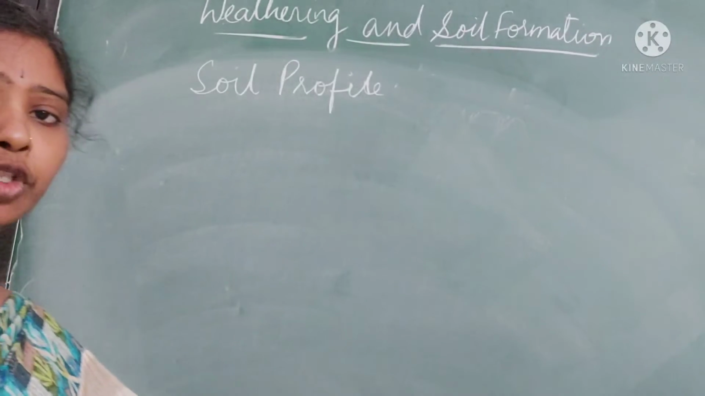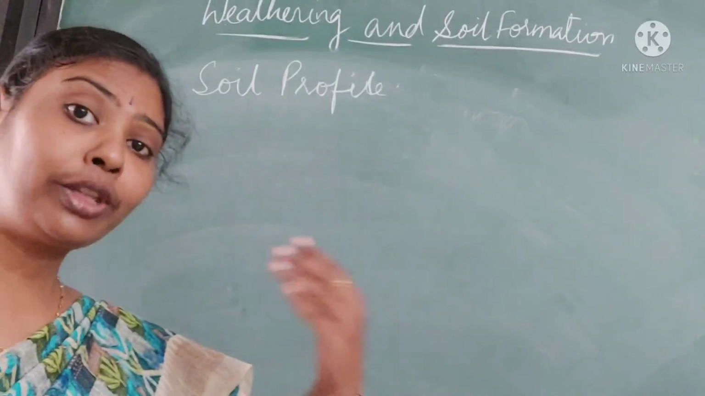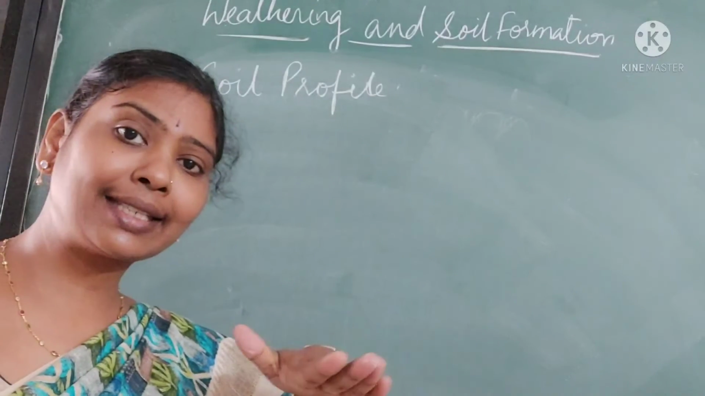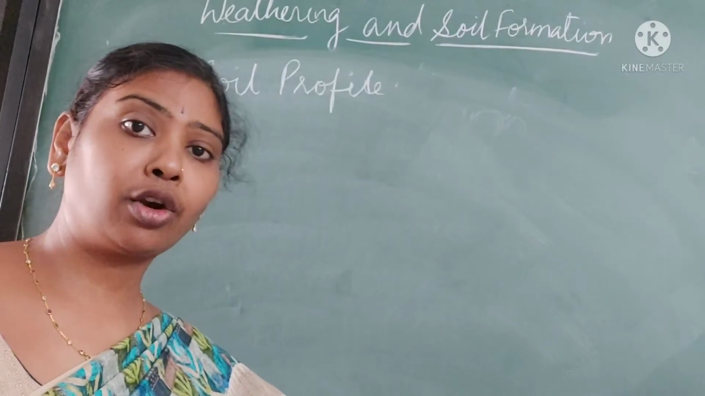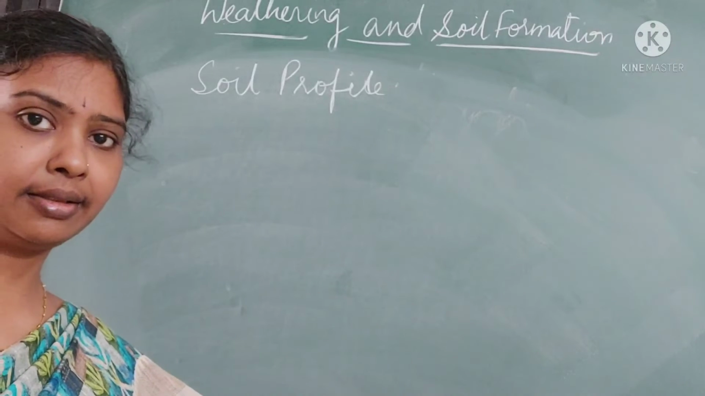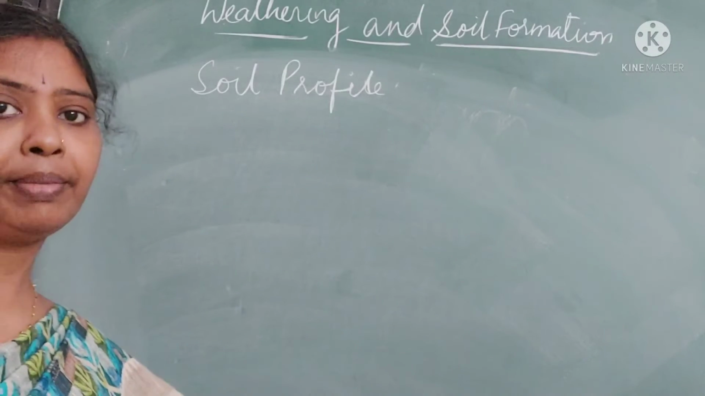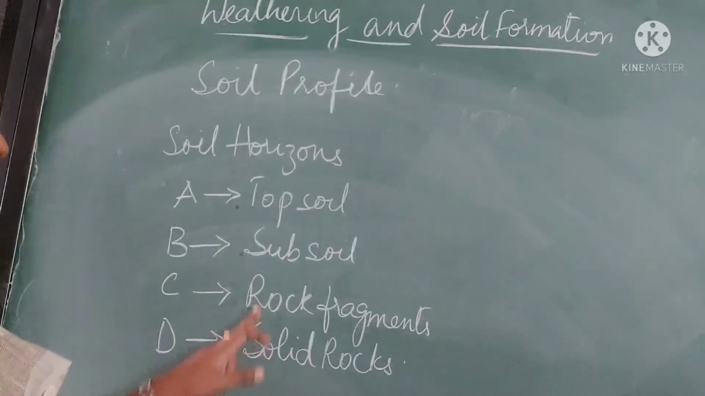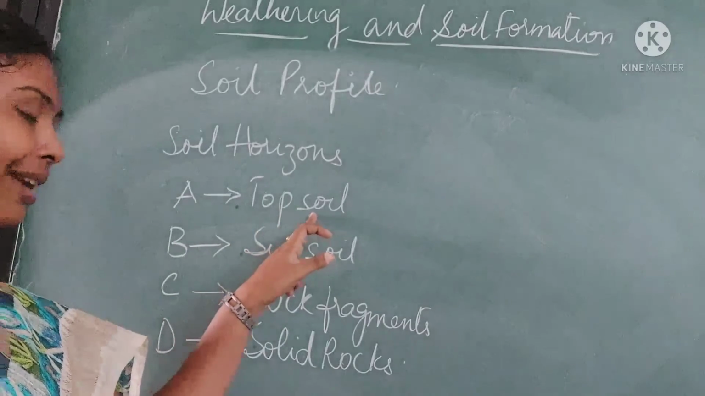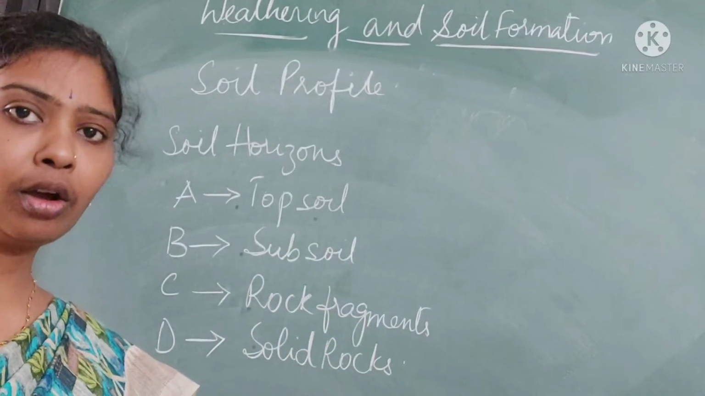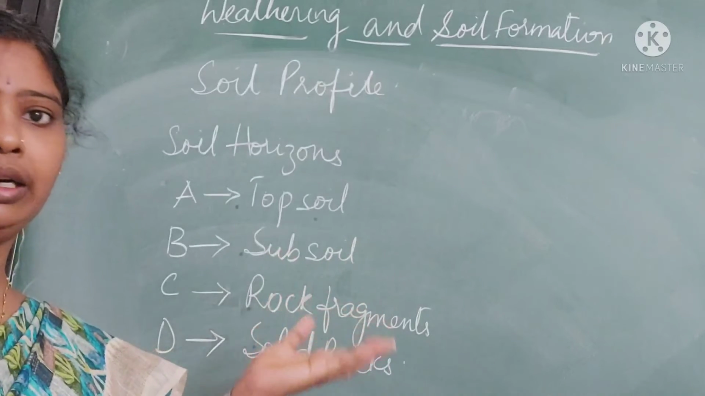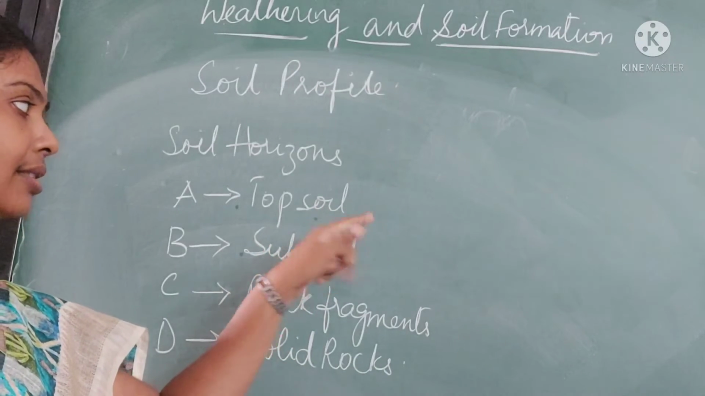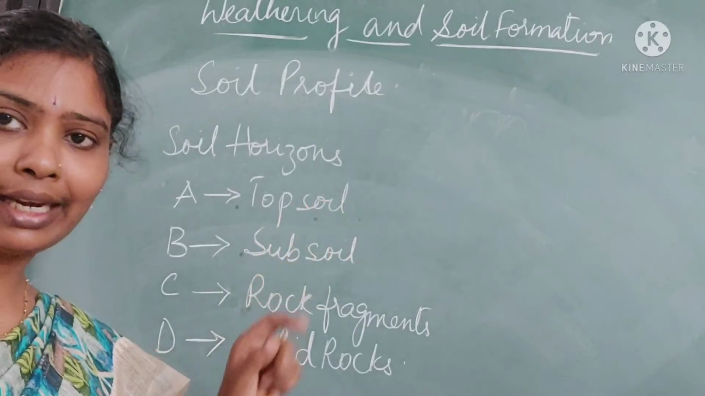The vertical section of soil from surface to the parent rock is known as soil profile. The horizontal layers are divided into 4, which are known as soil horizons. So these soil horizons are A, B, C and D. In A we find the topsoil where it is very fertile. It is made of dry leaves and sometimes excreta of animals.